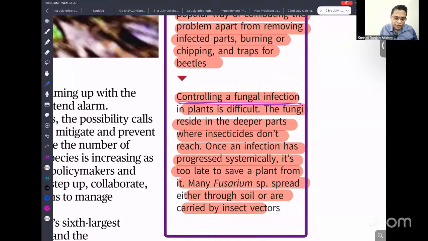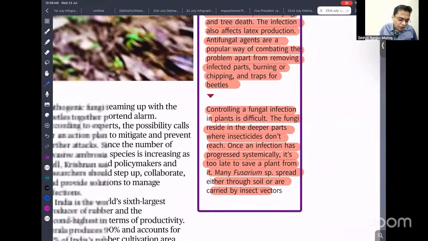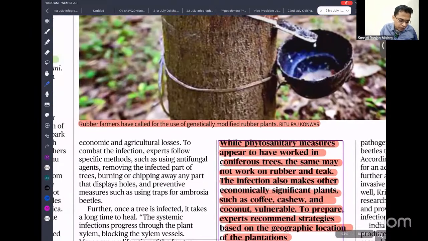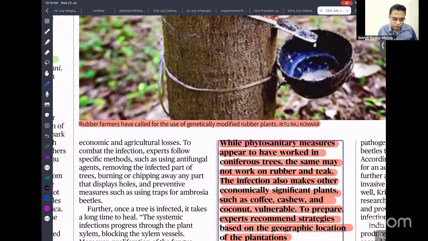So controlling fungal infection in a plant is difficult. Fungi reside in the deeper parts where insecticide does not reach. So even if you are using insecticide, it is only restricted to the surface of the tree, but the fungus lives deep inside. Once the infection has progressed systemically, it is too late to save the plant. Because of that, many people are demanding that we introduce GM crops. Here you can see the rubber farmers have called for the use of genetically modified rubber plants to combat this crisis. So this is what you can also study.